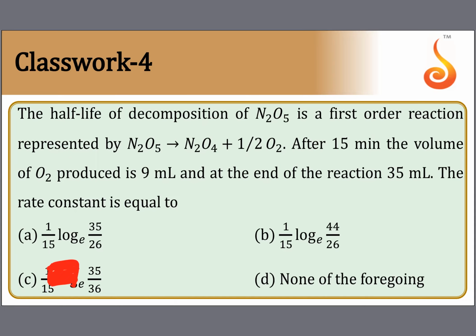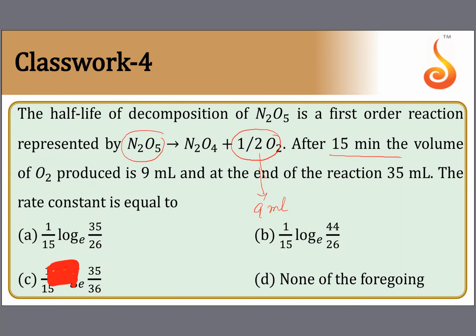So in this reaction, we are trying to find out the rate constant in terms of the amount of product formed. After 15 minutes, the volume of oxygen produced is 9 ml. This is given as 9 ml. So here the 9 ml is actually coming from N2O5 only. Oxygen gas is coming from the decomposition of N2O5 only. So it depends upon how much N2O5 dissociated. Dissociated means we always take it as X.